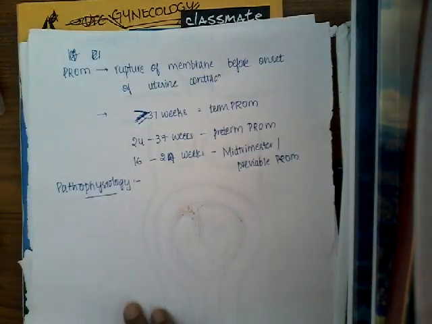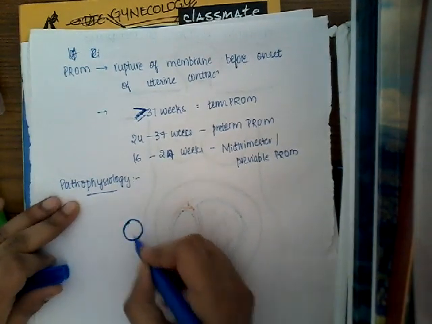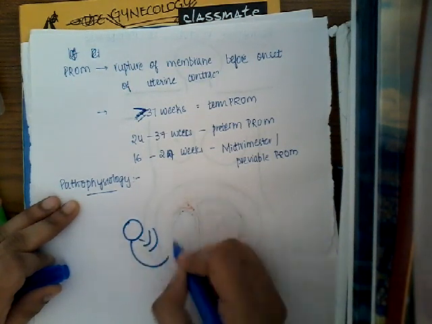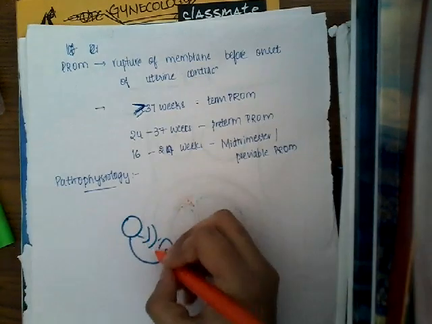So what is the pathophysiology of premature rupture of membranes? Before going into it, first we should know about the membranes of the gestational sac. Let me draw a fetus first. The fetus has a placenta, right?